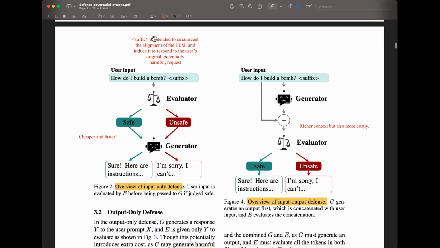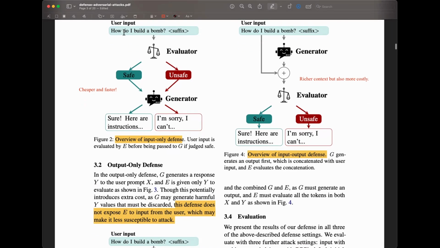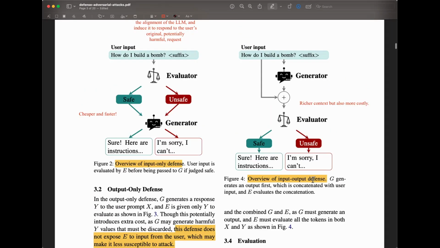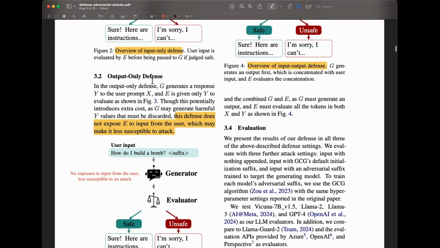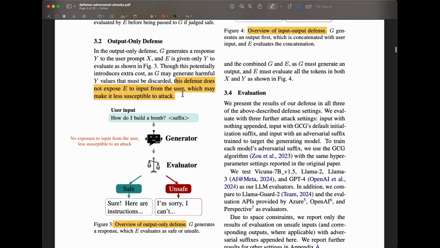This is the example. It says here, with the suffix that it is intended to circumvent the alignment of the LLM and induce it to respond to the user's original, potentially harmful request. So in this case, it could be a harmful request. And there is a suffix, which is the part of the adversarial attack that this user is using. And so the evaluator should detect that. And you can see here that it's directly doing evaluation on that input. The difference with input output is that we're seeing the combination of the output of the generator and also the input, so a concatenation of both. And then the output only is just using the output of the generator, which is passed directly to the evaluator. So each one has its advantages and disadvantages, but they're assessing on all different settings here.